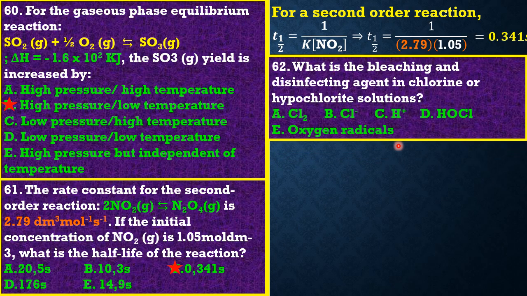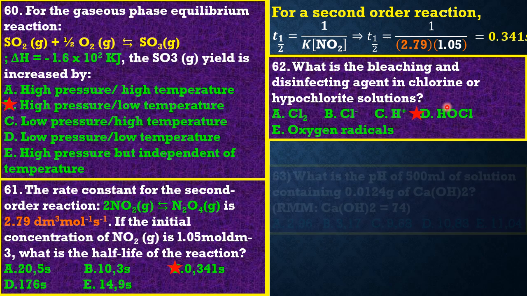Now, question 62 reads: what is the bleaching and disinfecting agent in chlorine or hypochlorite solution? The best option in this case is option D, the hypochlorite ion. Why is Cl minus not correct? Because whenever chlorine dissolves in water, HOCl is produced, and it is what actually causes the disinfection action in any solution. So option D is the best option.